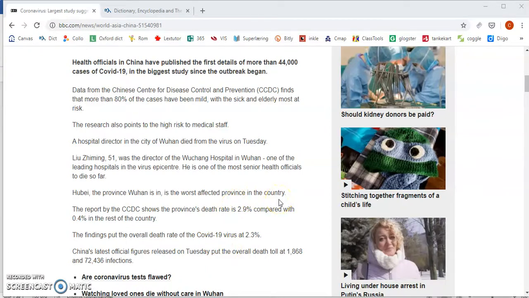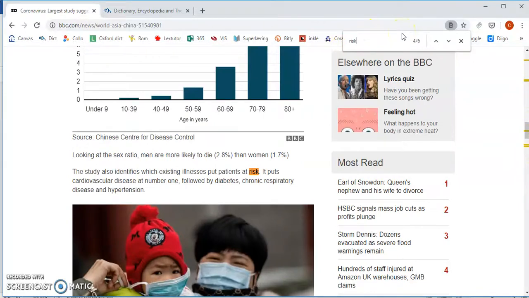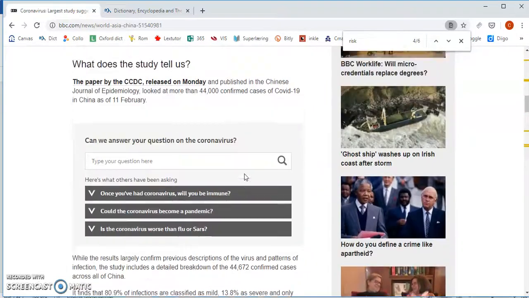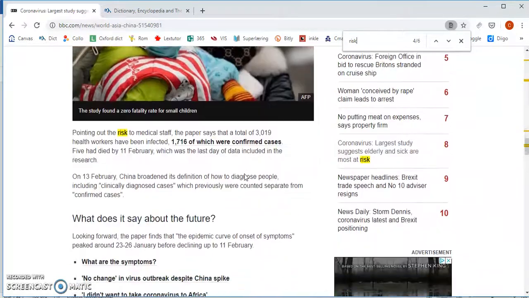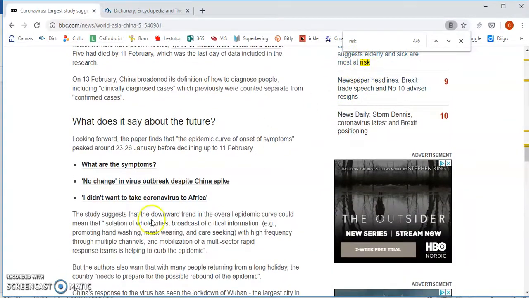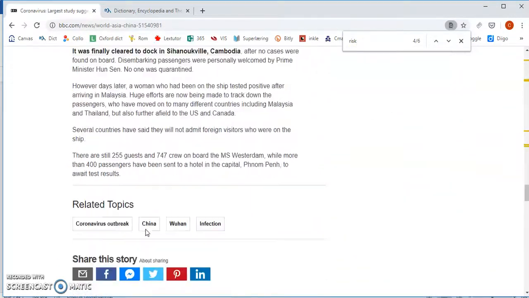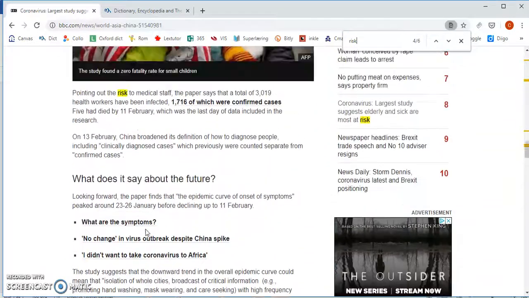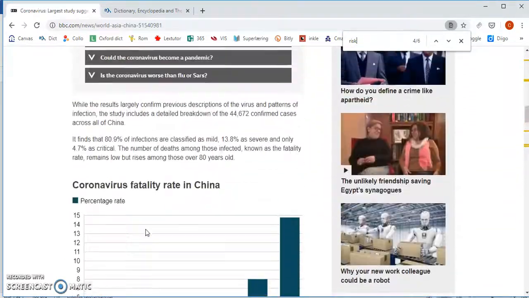And one way that I can do that, since I'm on my computer, I can use Control and then F. It's Command F if you use a Mac, and then I get this little box here where I can search. So I can, for example, say risk. Okay, so I see that here it's at risk. People are at risk, and then I have to scroll, pointing out the risk, and here I also see at risk. All right, so those are the expressions. I can talk about being at risk and point out a risk.